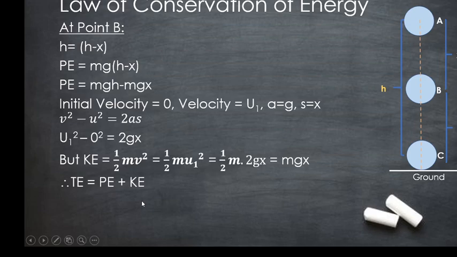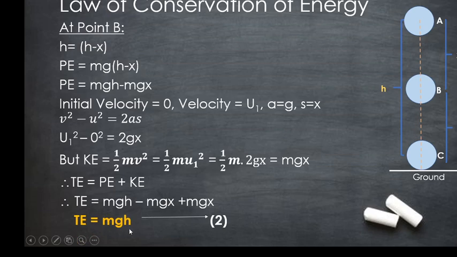Therefore, the total energy is potential energy plus kinetic energy, so you will get mgh minus mgx plus mgx. These two will get cancelled and the total energy is mgh at point B. So the total energy at point A is mgh, and the total energy at point B is also mgh. Let it be equation 2.